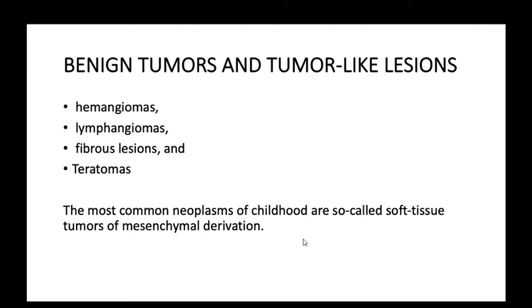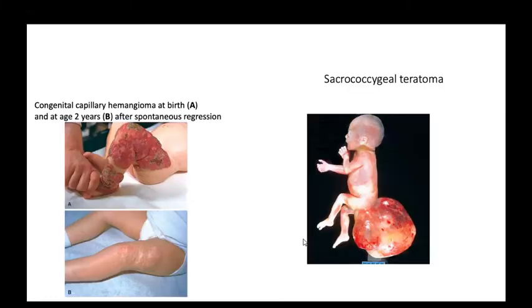Okay, we can see this in the figure. In figure 1, there is a child at birth. This is a large capillary hemangioma, looking very horrible. But as the babies grow, slowly these disappear spontaneously. Capillary hemangiomas mostly disappear, and mostly these are present on the face nearby the eyes, and the scalp.